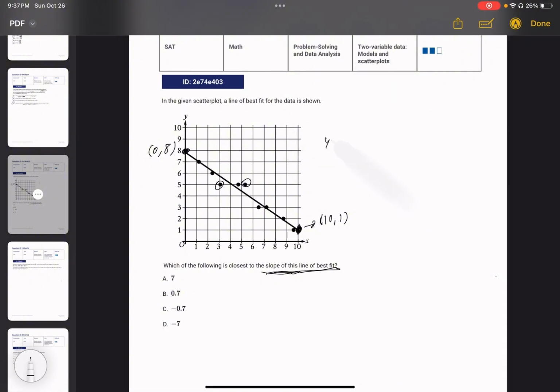Okay, so we have our slope that we know is y2 minus y1 over x2 minus x1. We're going to say this is x1, this is y1, this is x2, this is y2. So we have 8 minus 1 over 0 minus 10. This is going to be 7 over negative 10, which is equal to negative 0.7. Look at our answer choices, it is C.